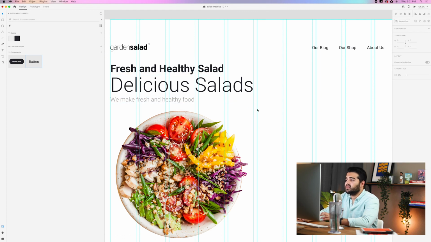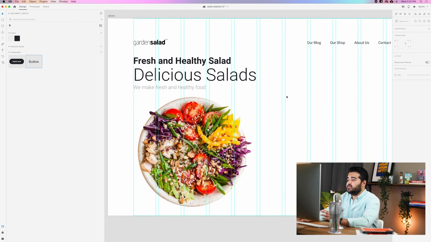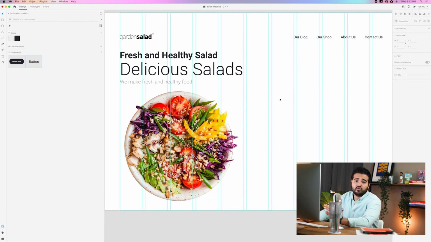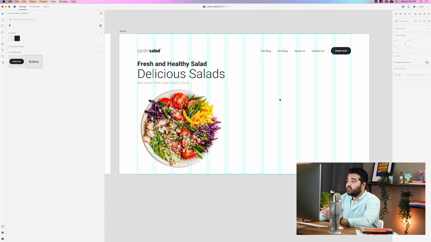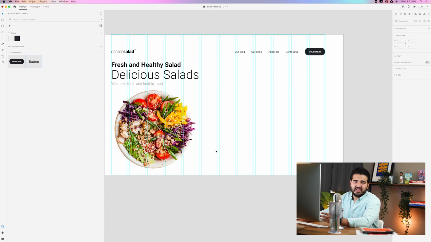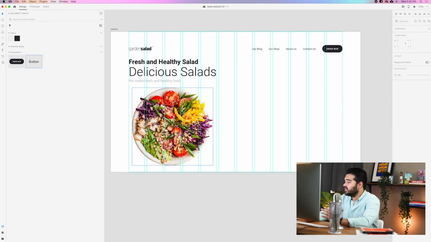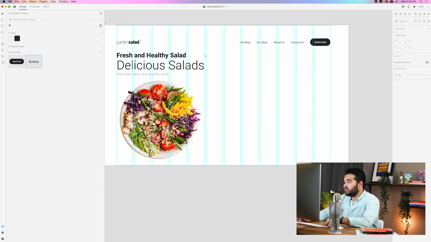So as you can see right now, what we have is contrast between the type. Even though it doesn't have much going on, we have the contrast with the type and it looks really nice. So now we're going to add some animation to the website, some cards, like a little bit of a menu. I think the best way to start is making a little bit of a card right here.